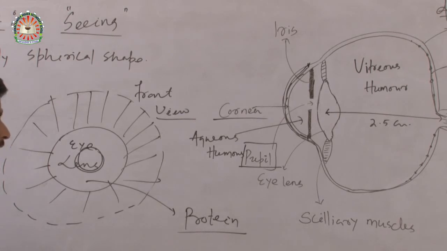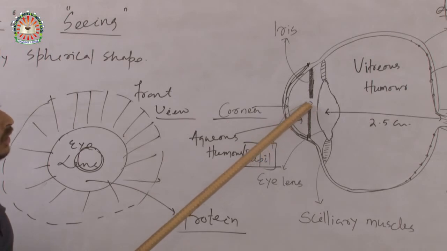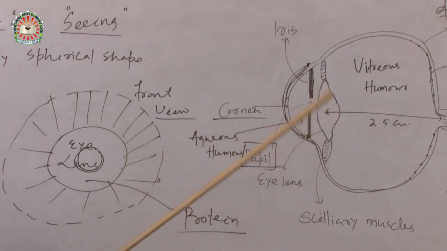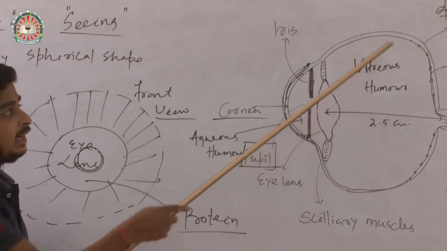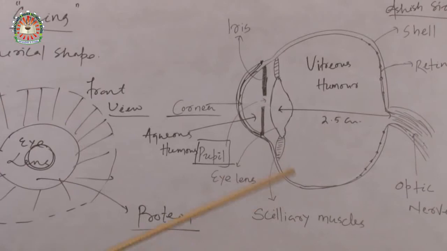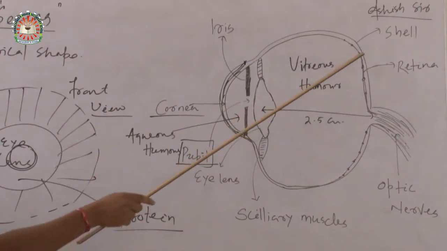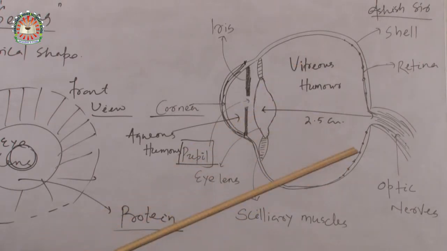Now, when a ray of light coming from an object enters our eyes through the pupil and refracts through the lens, it forms an image on the retina, because this is the lens and this is the screen. If a ray of light goes like this, after refraction it will form an image on the screen. Here the screen is the retina. So what happens at the retina? At the retina, light energy converts into electrical energy.